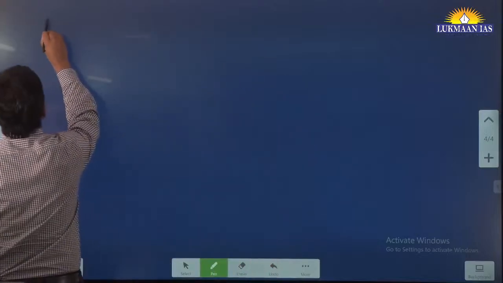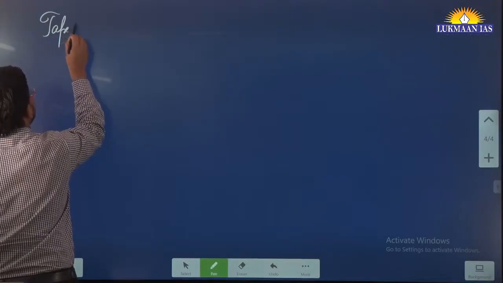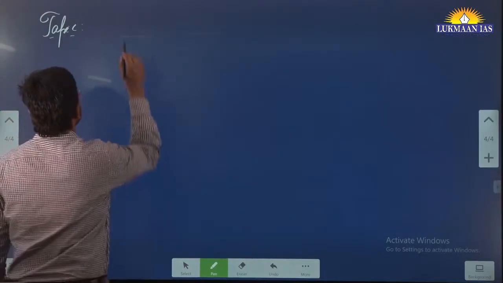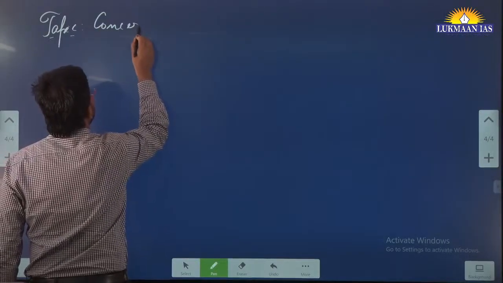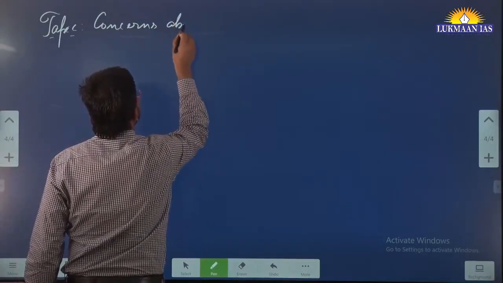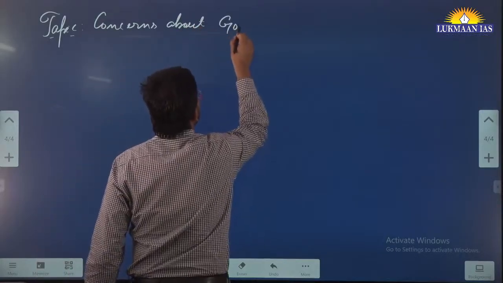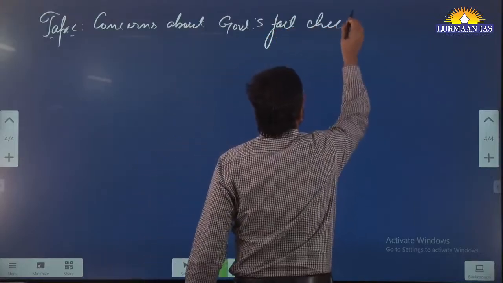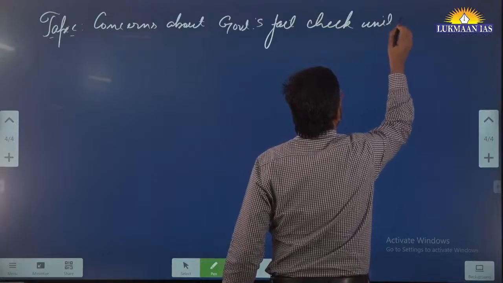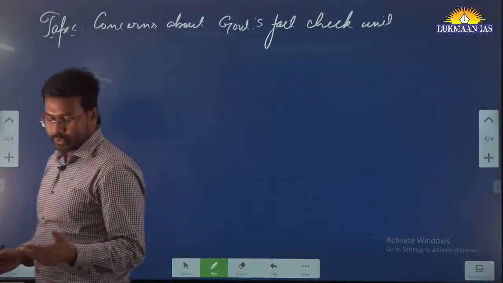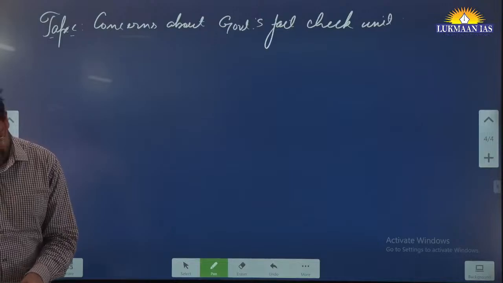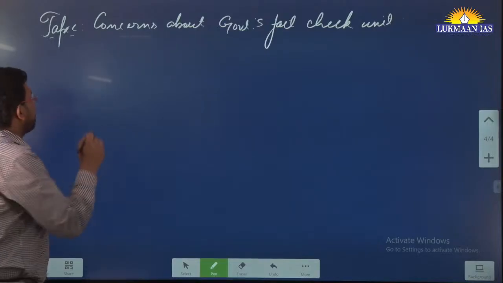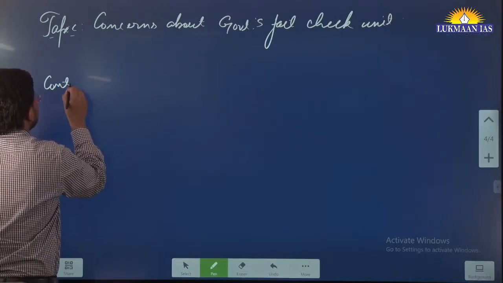The name of the topic, it's a very good topic: concerns about government's fact check unit. To understand this, we need to know that the Bombay High Court on September 29 reserved its verdict in a batch of petitions. So let's understand the context of this topic.